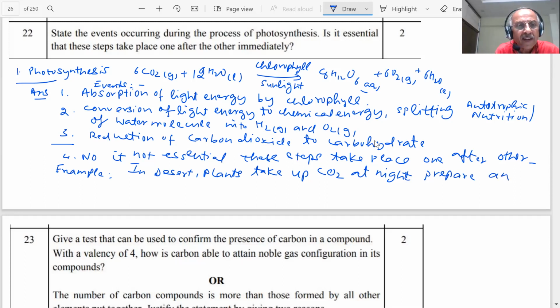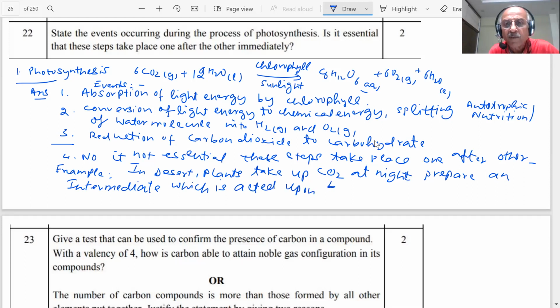A lot of reactions take place through the formation of an intermediate, that we already know in science and chemistry. And the intermediate is acted upon by the energy absorbed by chlorophyll during the day.